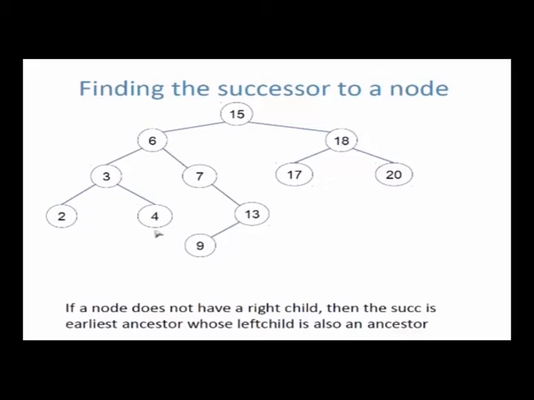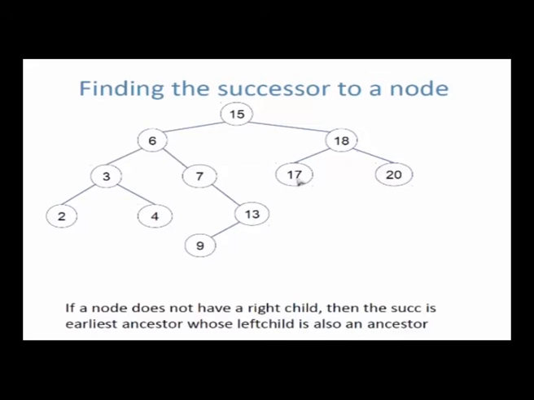To find the successor of 4, it doesn't have a right child. So what do I do? I go up left. So I go to 3, can't go any further left. So turn right and stop. I find 6, which is the successor. To find the successor of 9, I go up left. I can't go any further left because 9 has no way to go left. So I turn right and stop. So I find 13, the successor.